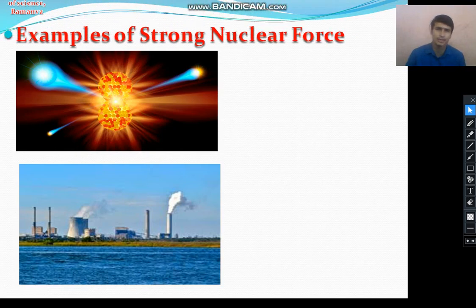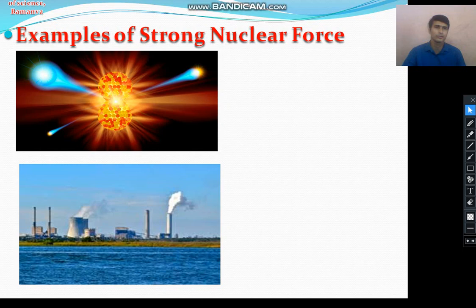So let us look at some examples of the strong nuclear force. You know the nuclear processes, nuclear fission and nuclear fusion, right? When two lighter nuclei are combined and form a heavier nucleus, energy is released. Similarly, when a heavier nucleus is converted into two lighter nuclei, again energy is released.